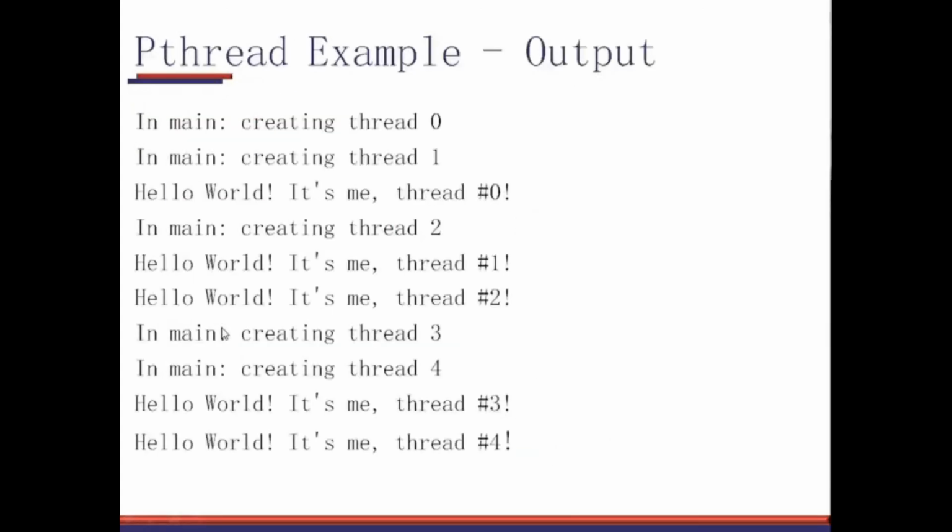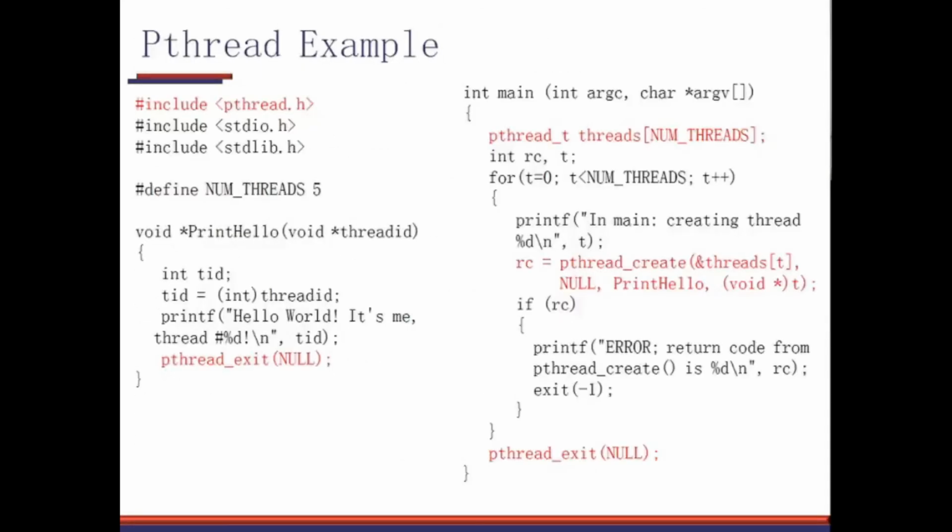So see here, the threads and the main program, they are running in parallel. And just to indicate which program is outputting what, I have given this in main, and of course the hello world message is coming from the thread. So main generates 0, 1, 2, 3, 4 threads, and the 5 threads execute, and then both the programs terminate. There are many examples you can write yourself. The main thing to be noted here is they are running in parallel. Okay, they are completely running in parallel.